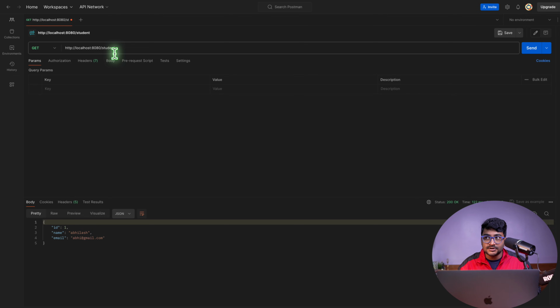But end of the day, there will be another application which will hit this endpoint or fire this endpoint and will grab the data and do something with the data. Maybe it will show it to the UI. Maybe it will process this data and do something else. But right now Postman is a client which is basically consuming the data, because GET is just for getting the data and we're getting it.